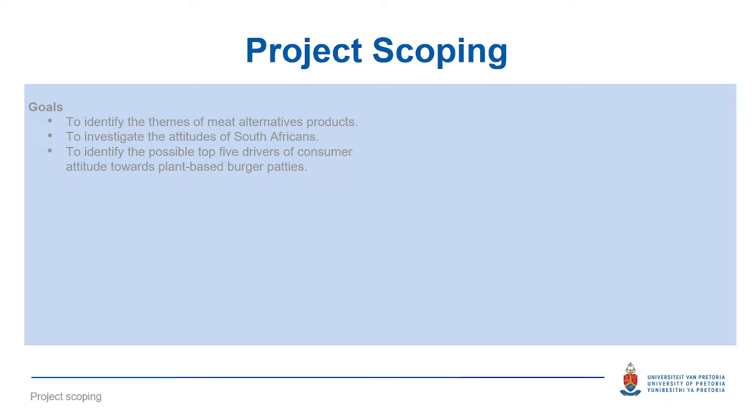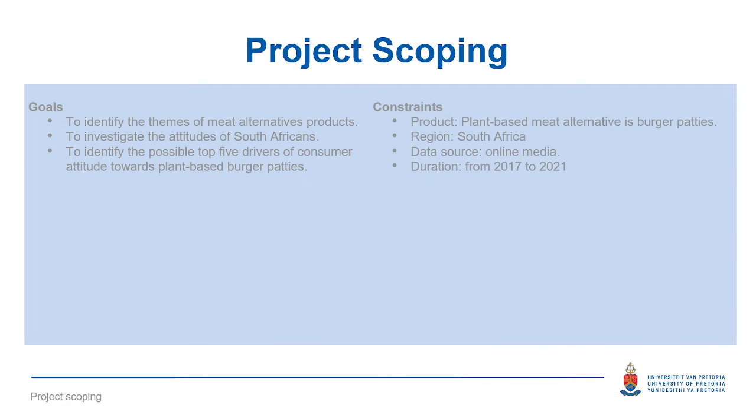The goals. The goal is to understand the consumers, the South African consumers, with regards to the plant-based product, and specifically the burger patties. And the second focal point is the constraints. The constraints are only four. It's the duration, the actual product, the geolocation, and the data source.